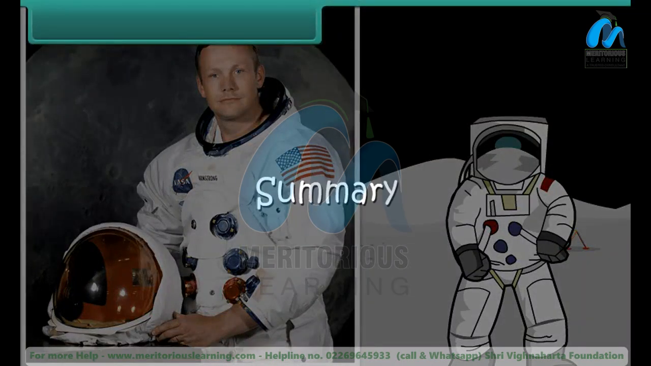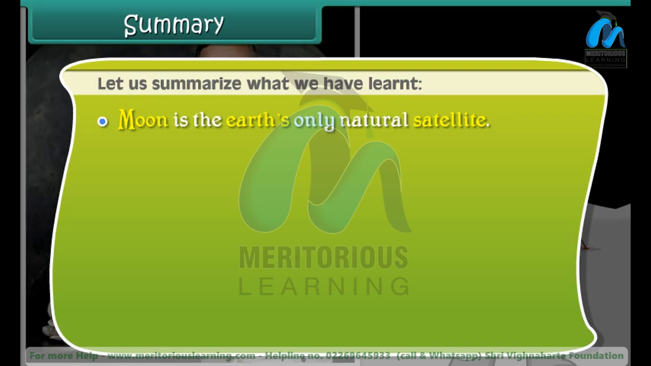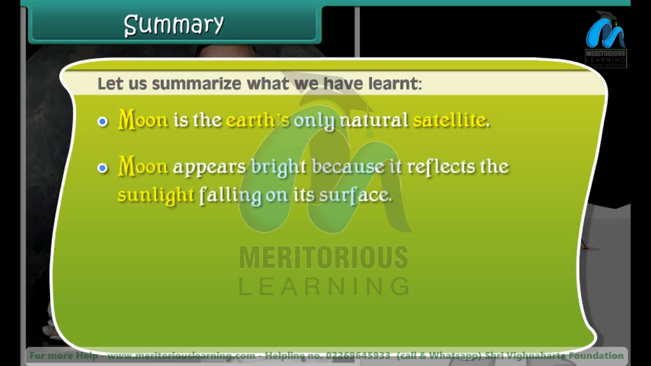Summary. Let us summarize what we have learned. The moon is the Earth's only natural satellite. The moon appears bright because it reflects the sunlight falling on its surface.